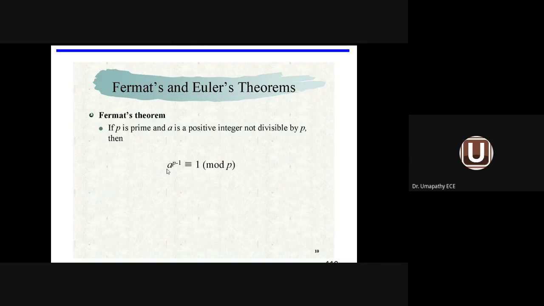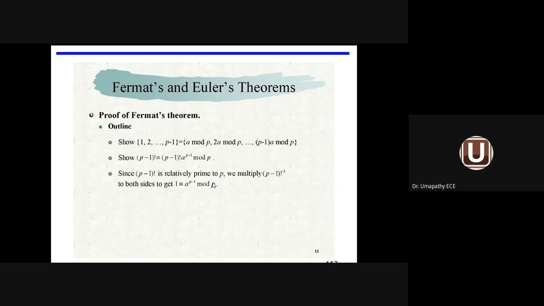So let me go to the Fermat theorem. The Fermat theorem is given in the form of an expression. A power P minus 1 is equivalent to 1 mod P. What is P? Prime number. What is A? Integer value. So they are forming a relation between A and P in terms of the modulo operator. Such a theorem is called Fermat theorem.